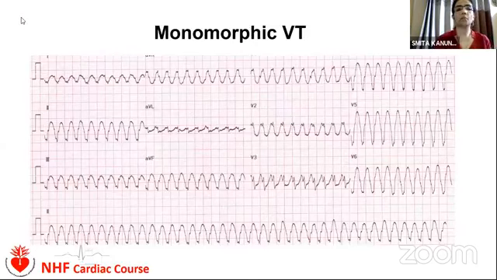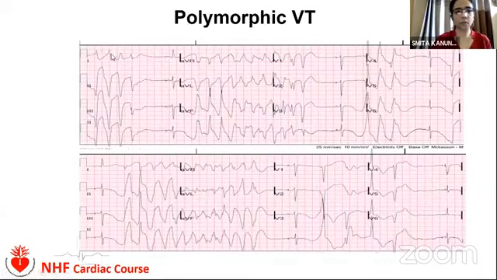This is a picture of monomorphic VT. Here you can see that all the morphology is the same. But in this ECG, the morphology of the wide QRS complex is not the same. This is one morphology, and these are continuously changing. So this is an example of polymorphic VT.